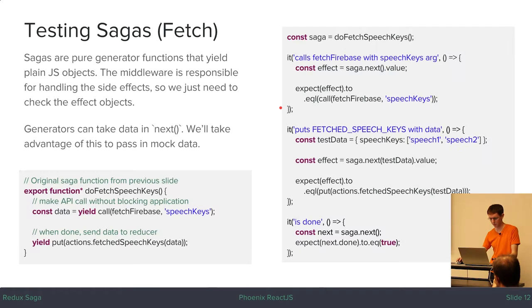So first, some examples of how you might test the simple fetching sagas that we saw earlier. This is what the function looks like from the previous slide. These are tests written in Mocha and Chai.